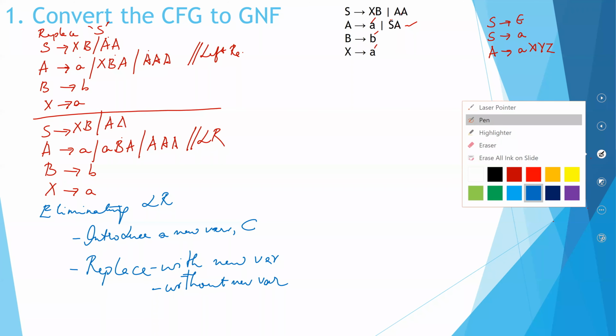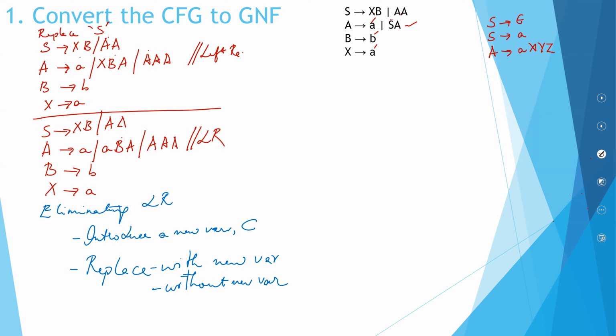So let's introduce that new variable. I'll write over here: S is XB, AA. No change for that. A is, okay, it is this particular production rule that has my left recursion.